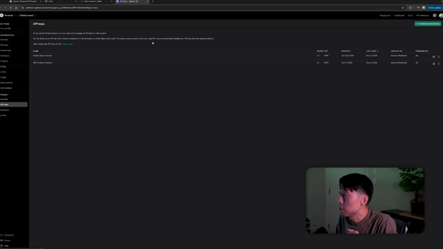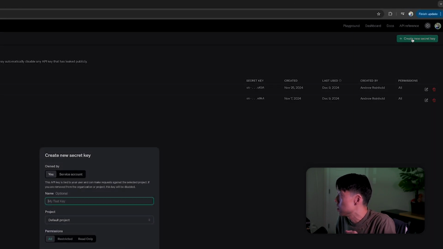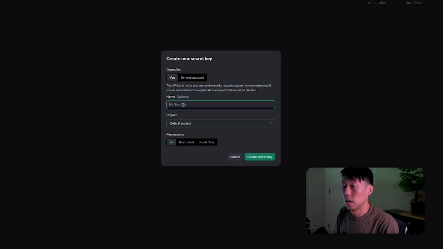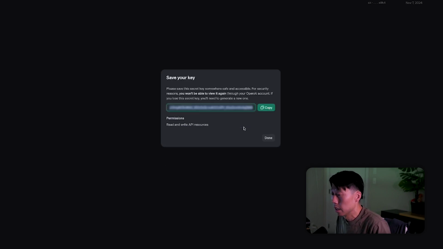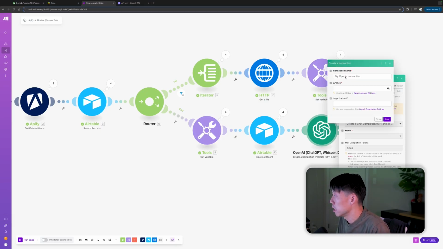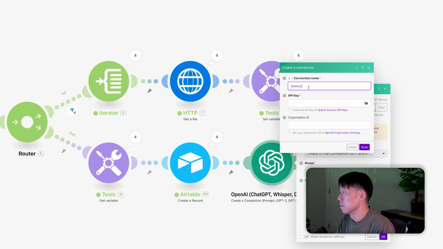But what you want to do is go to your API keys. You want to create a new secret key. Let's see. Let's just make a new one. Demo 2, just to be consistent. Pokémon TCG dailies, and create secret key. Now it's created my key for me. Okay. Now I'm going to add a new OpenAI connection. Let's call this demo 2.